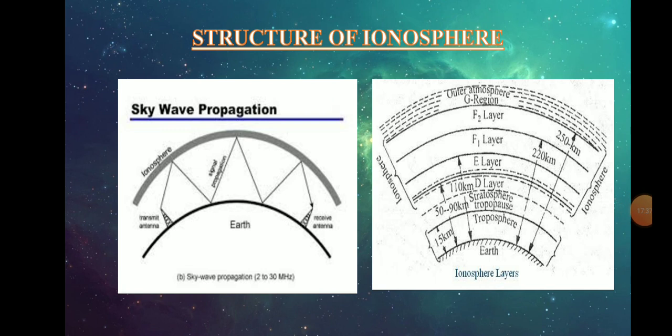If we see the critical frequency of the F1 layer, we find that it is from 5 to 7 megahertz, and for the F2 layer it is around 10 megahertz.